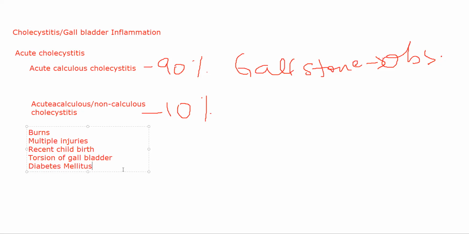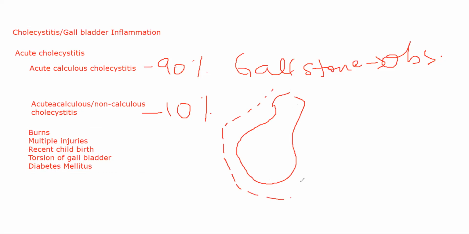Coming to the pathological changes that you see inside the gallbladder, your gallbladder will get very distended and tense, in the sense that it will inflame. Obviously, there is inflammation, so it will increase in size. Let's suppose this is the normal size of your gallbladder; it will distend like this. It will literally swell up, and it will become very tense. It will become tender to touch as well.